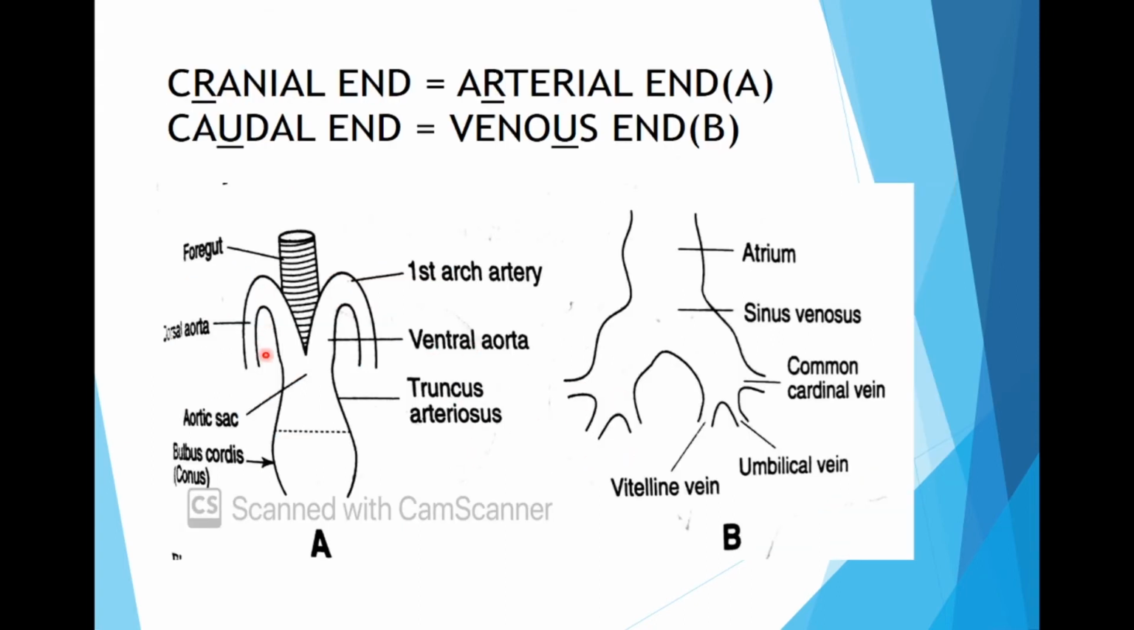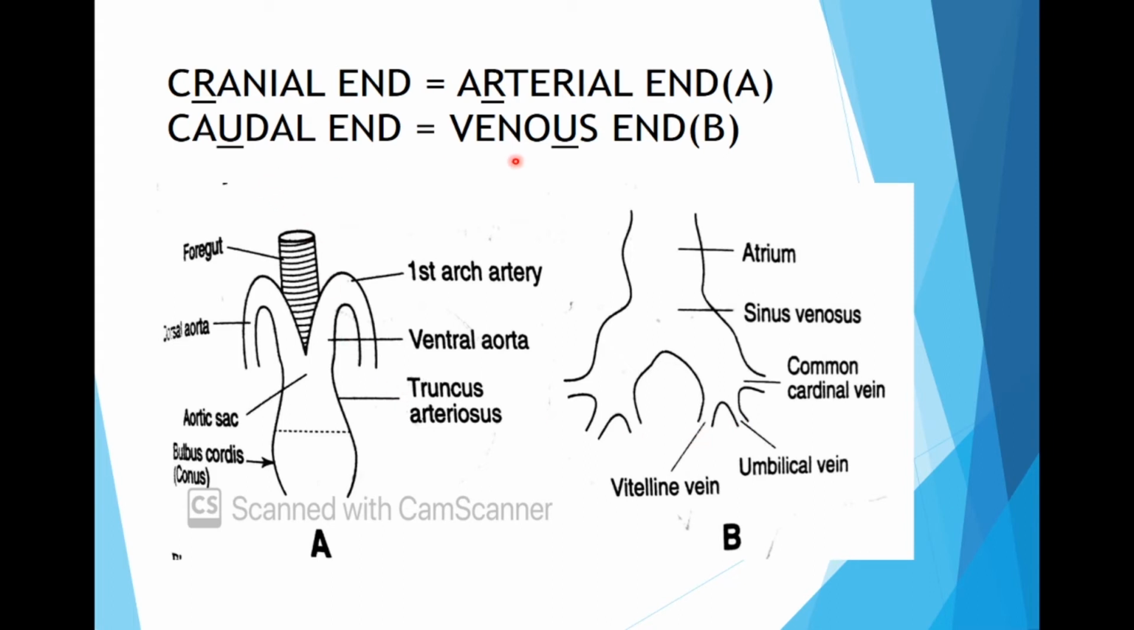Now again, how to differentiate which is the cranial end and which is the caudal end. The caudal end, or the venous end, has the sinus venosus, that is, two horns, and these two horns receive tributaries from the right common cardinal vein, umbilical vein and the right vitelline vein, whereas the left horn again has three subdivisions: left common cardinal, left umbilical and left vitelline vein.